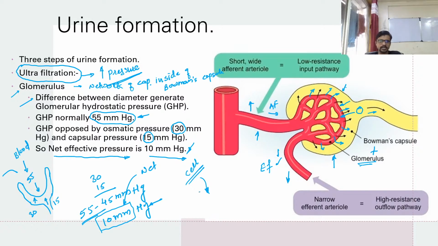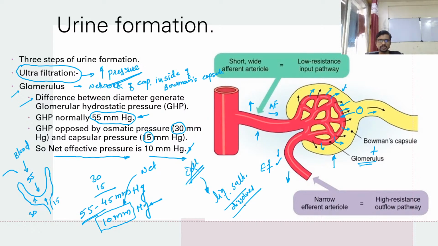So the cells of blood are not allowed to enter the nephron. This is one thing you have to keep in mind. Only the liquid part, water, salts and minerals, and other things in dissolved or non-dissolved form in the blood, enter the nephron because of this pressure.